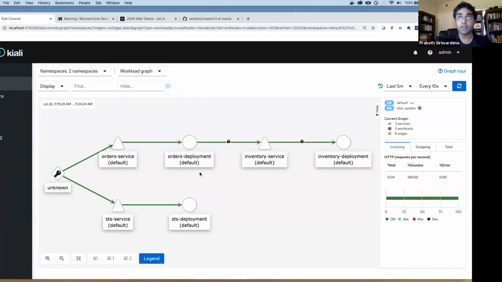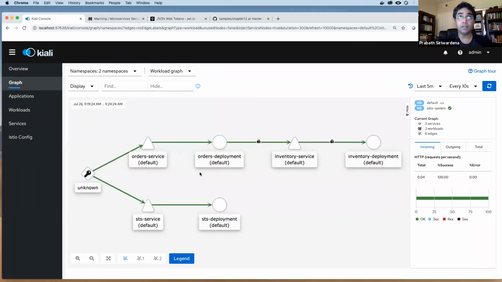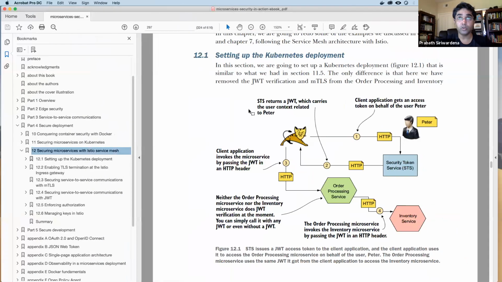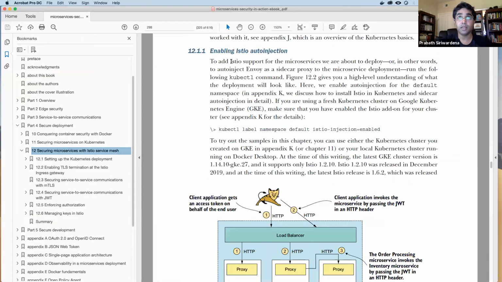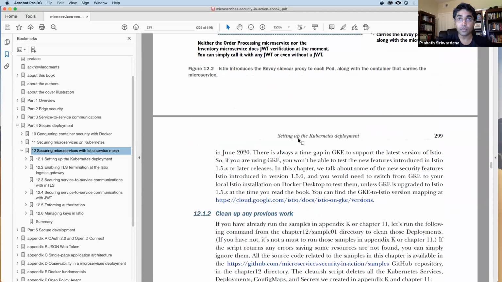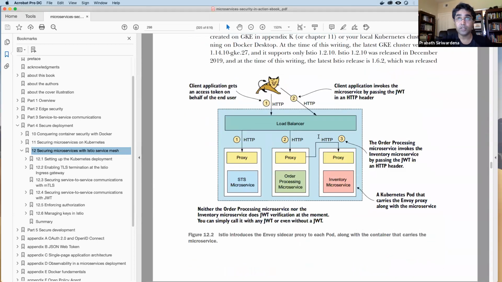Okay. Now after that, what we need to do is go to the book. So all the steps are here. Here you can see we enable Istio auto injection. So you need to set Istio injection enabled to your default namespace. The label using set that value under the default namespace. So this is what we saw now, right?